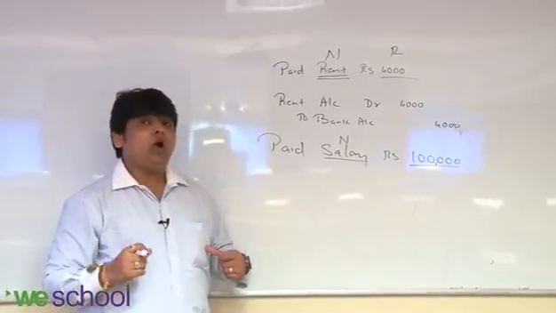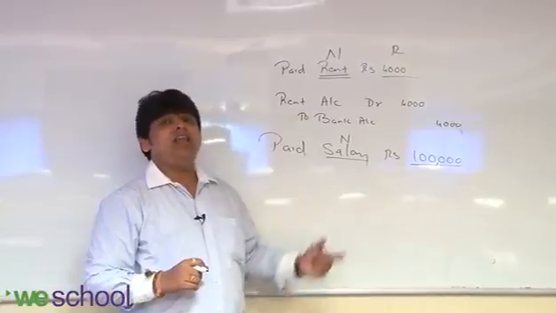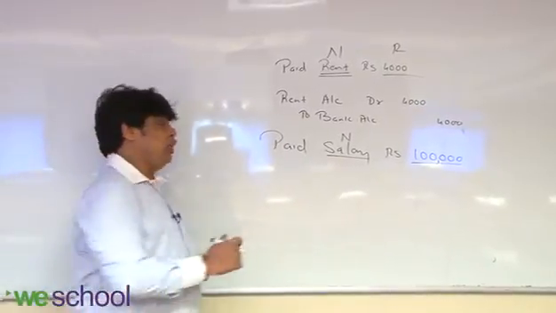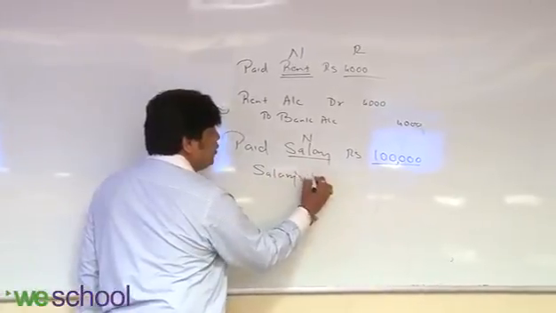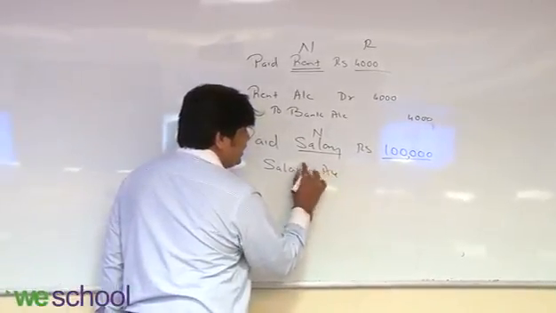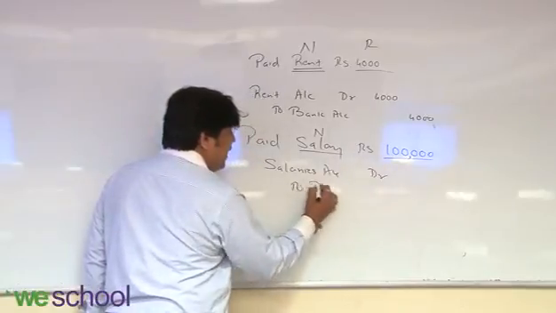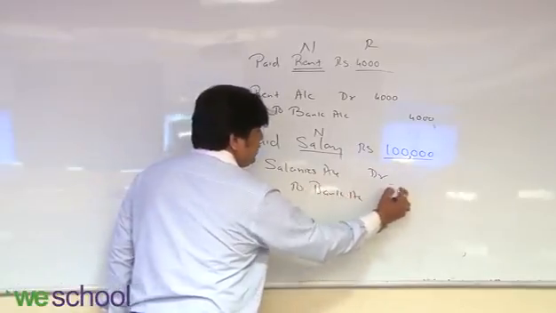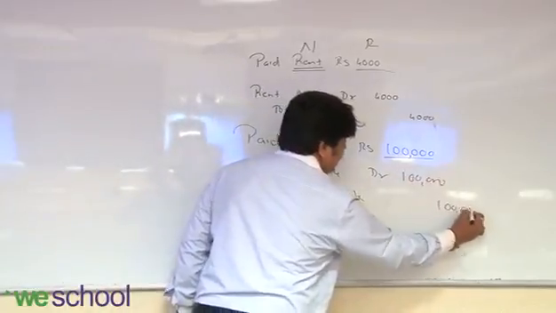I told you I am the accountant of the company. So salary is an expense for the company. Salaries account debit to bank account, 1 lakh and 1 lakh.